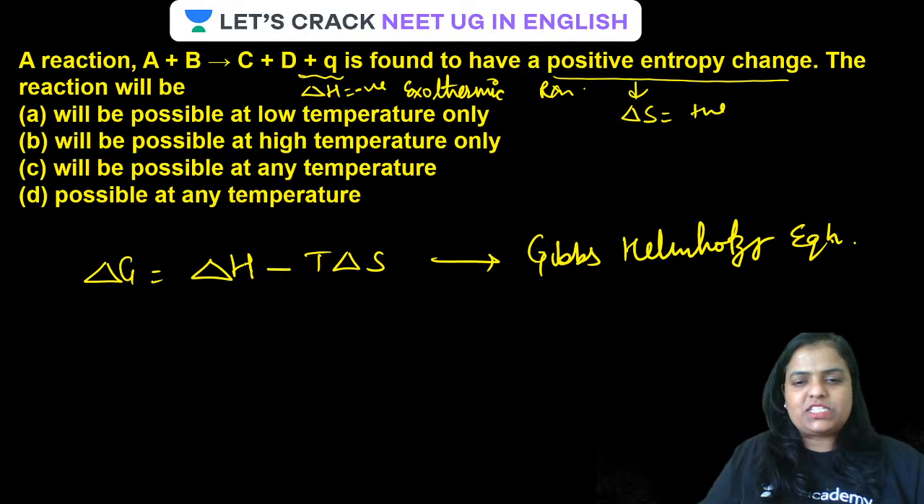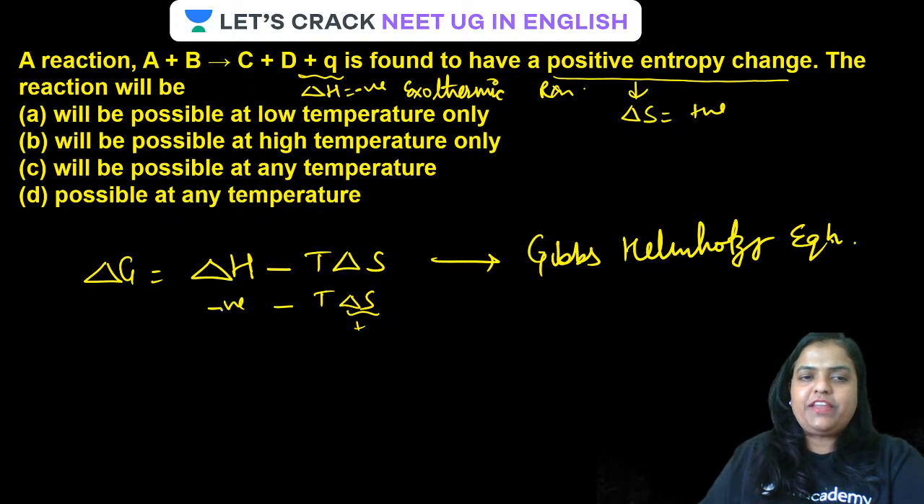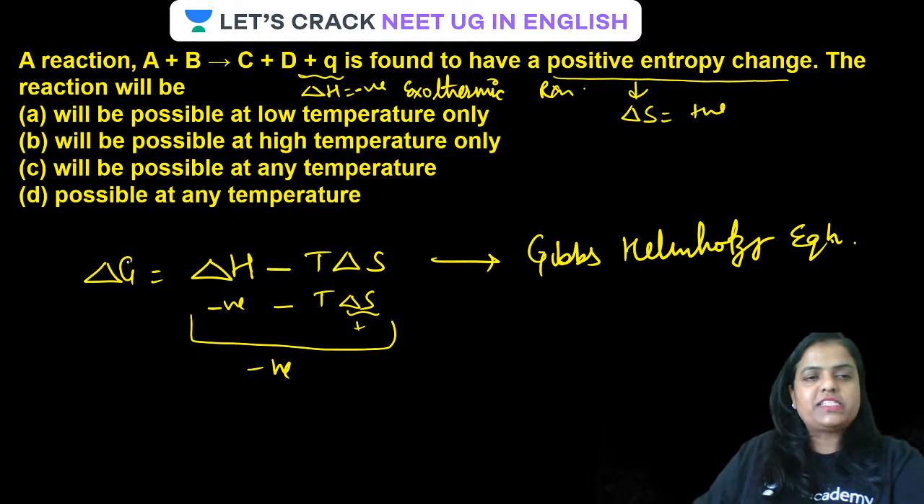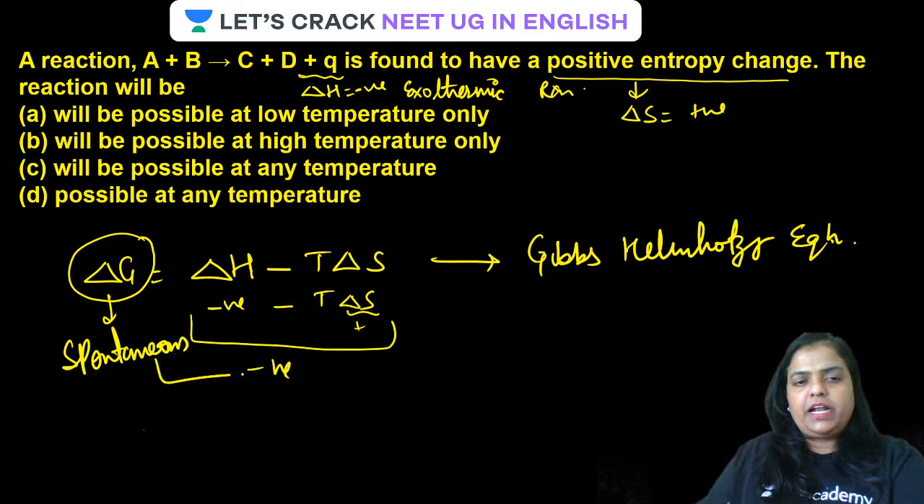Simply, guys, delta H is what? Look at the equation, Gibbs-Helmholtz equation. Delta H is negative, and delta S is positive, so minus T delta S is negative. Now, guys, negative and negative together has to be negative. Always remember, in order for a reaction to be spontaneous, delta G has to be negative.